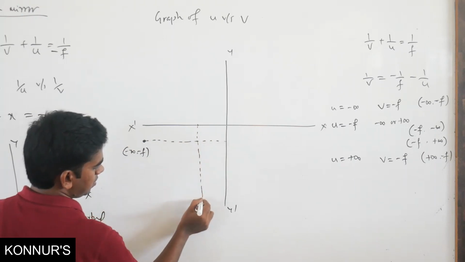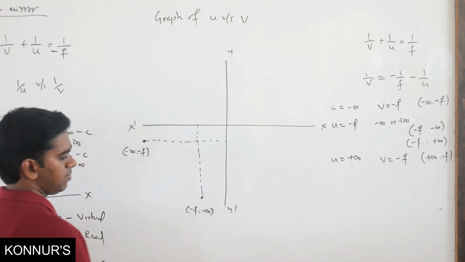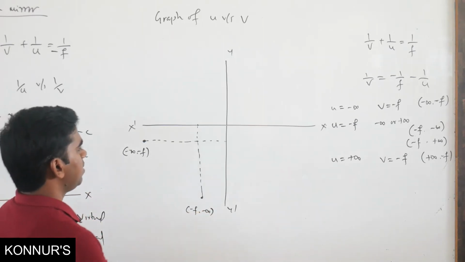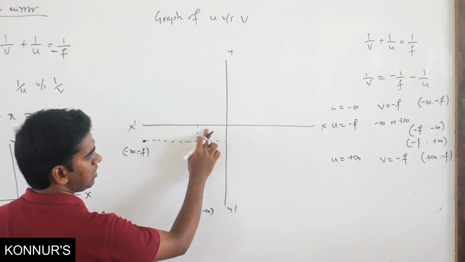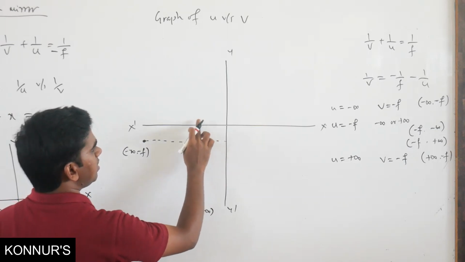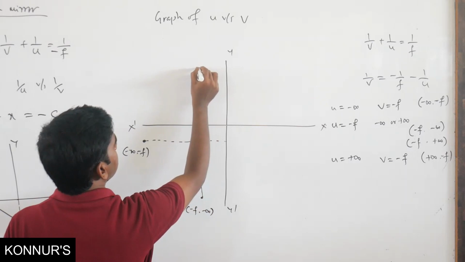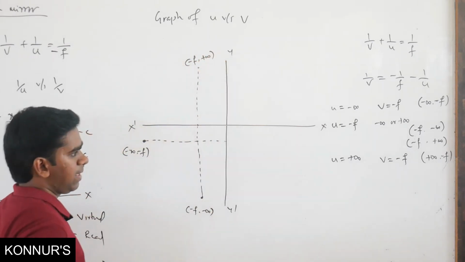This point is minus f comma minus infinity. The third point is minus f comma plus infinity. X minus f will come here only, and plus infinity will come here. So this point is minus f comma plus infinity.